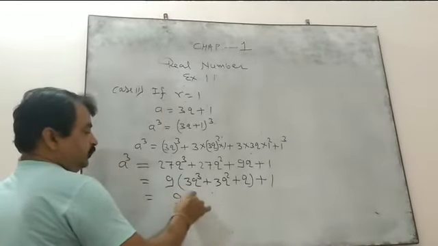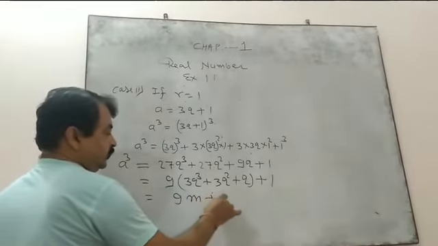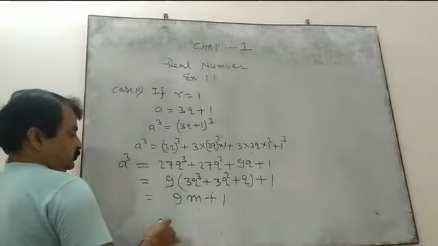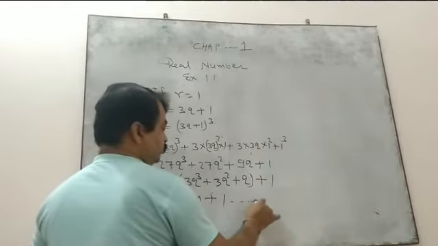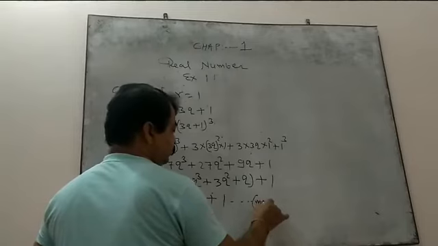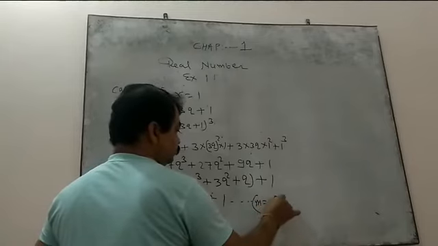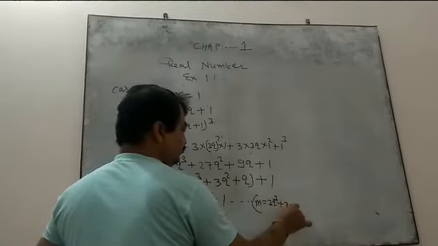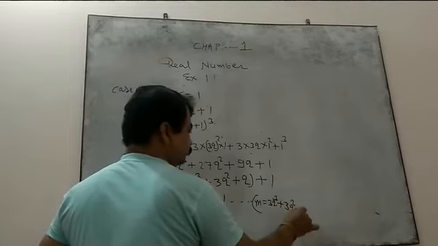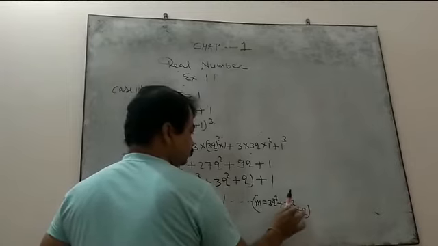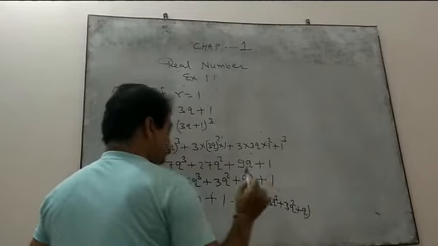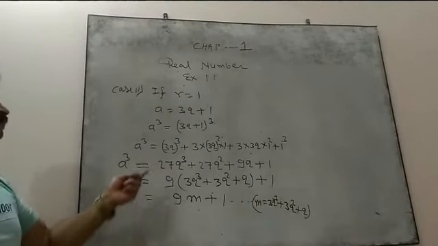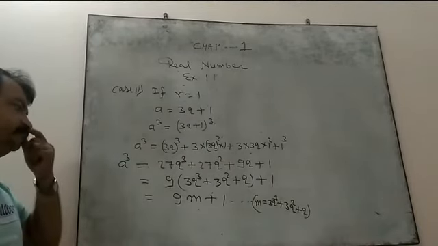So take the bracket part as m, that is 9m plus 1. So here you write what is the value of m. m is the other integer, 3q cube plus 3q square plus q. So we have represented the second case, for remainder 1, as 9m plus 1.